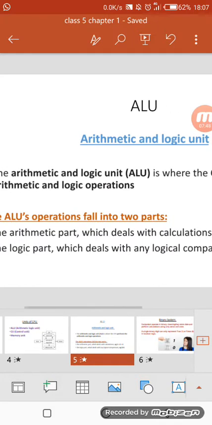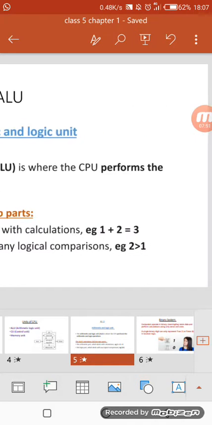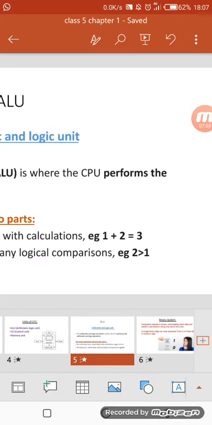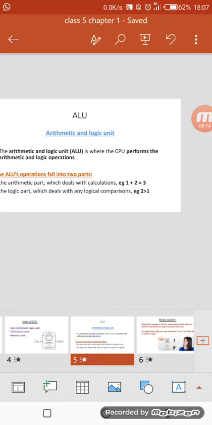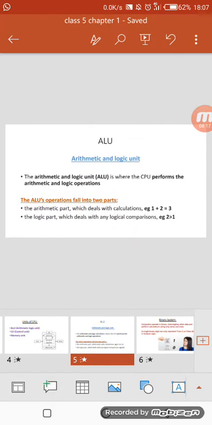And what is the task of the logic unit? See, here it is given that 2 is greater than 1. So what is the task of the logic unit here? It is used here to compare two digits. 2 is greater than 1. It means it is comparing that there are two digits, one is 2 and another one is 1. So 2 is greater. It is comparing two digits. This is the task of the logic unit. Okay. The arithmetic and logic unit is where the CPU performs the arithmetic and logic operations.